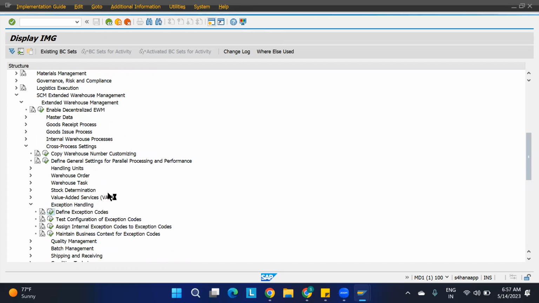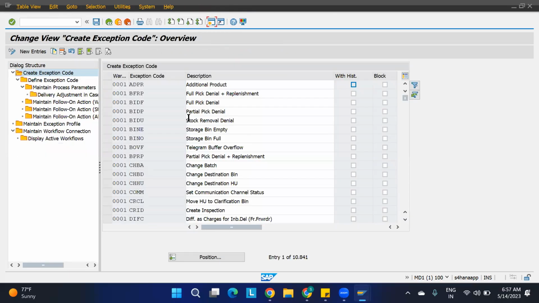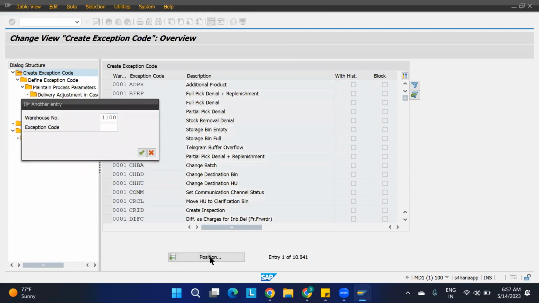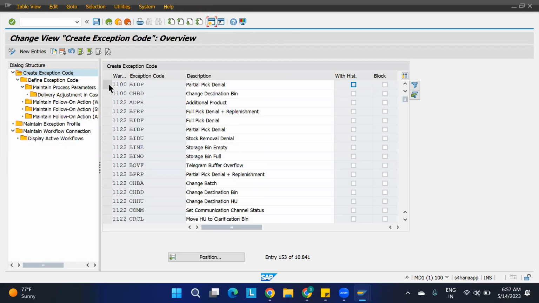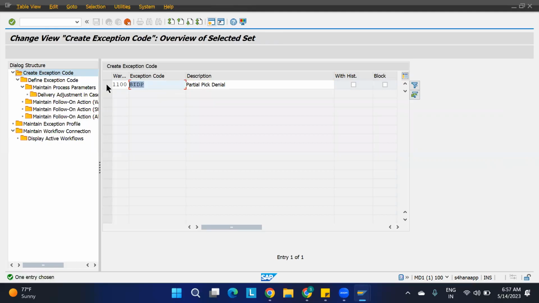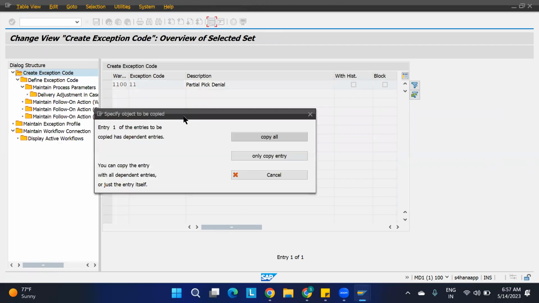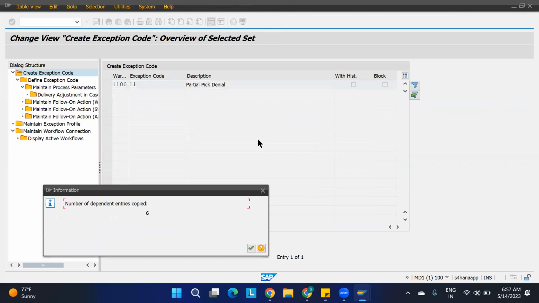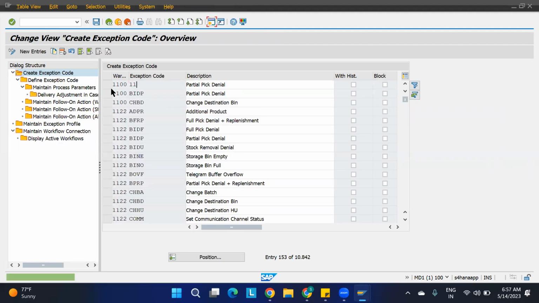Now what we'll do, we're going to create something different. We're going to copy something from 1100. Let us say we have the partial picking, right? Copy this. I'm going to give some different name. You can give any name, like I said. I'm going to give the name 11. Just copy all. Say okay. For this 11 I want to define the exception code.